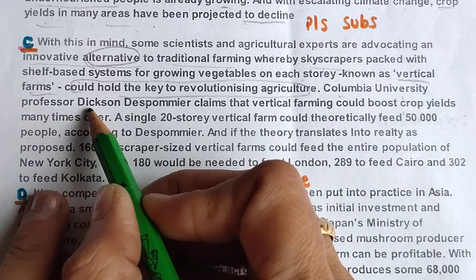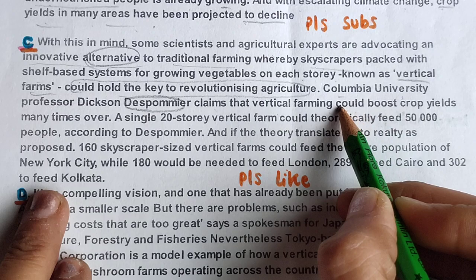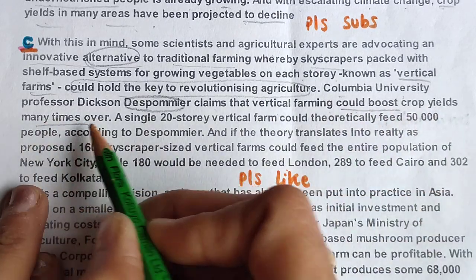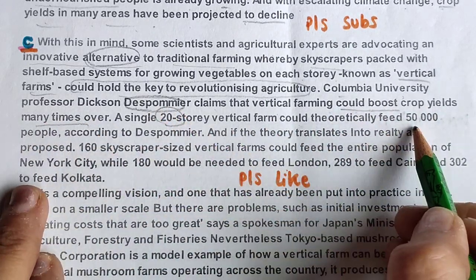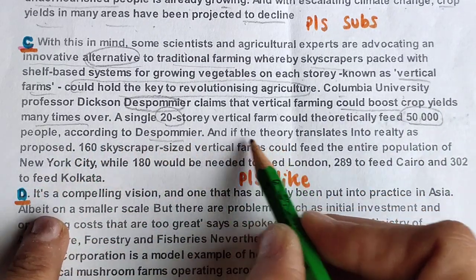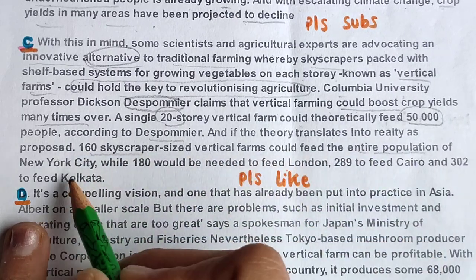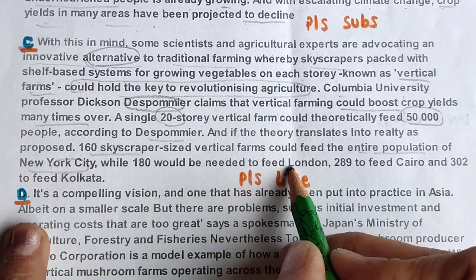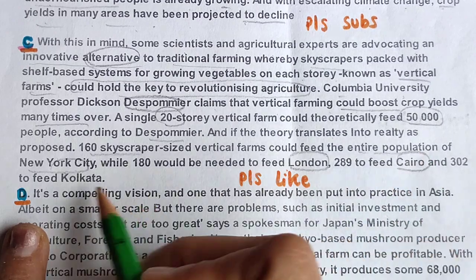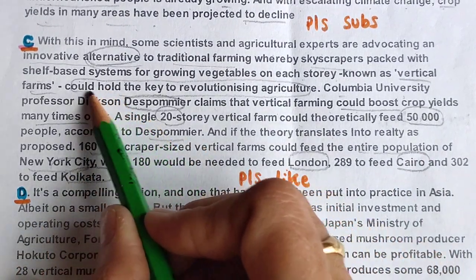Columbia University professor Dickson Despommier, this person's name we needed, claims that vertical farms could boost crop yields many times over. A single 20-story building could feed 50,000 people, according to this person. And if the theory translates into reality, it could feed the entire population of New York City, London also, Cairo also, and Kolkata also.